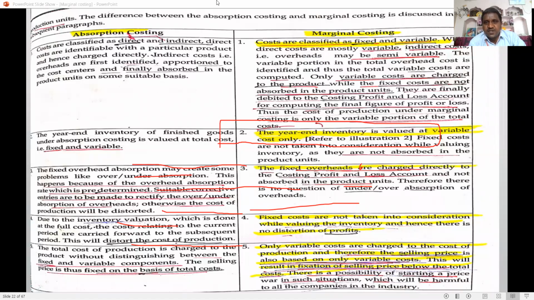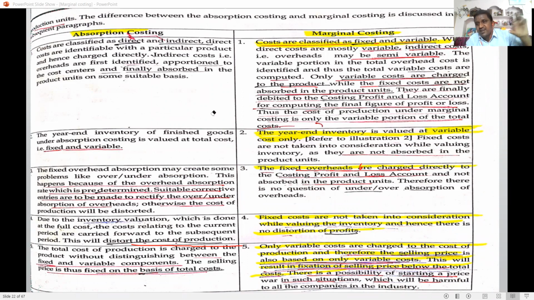Next, the difference between absorption costing and marginal costing. I explained the cost sheet and elements of cost before. Why did I explain the cost sheet and elements of cost? Because they are needed to understand the difference between absorption costing and marginal costing. That's why I briefly explained the cost sheet and elements of cost.